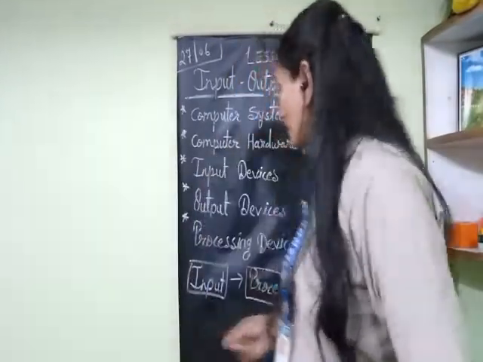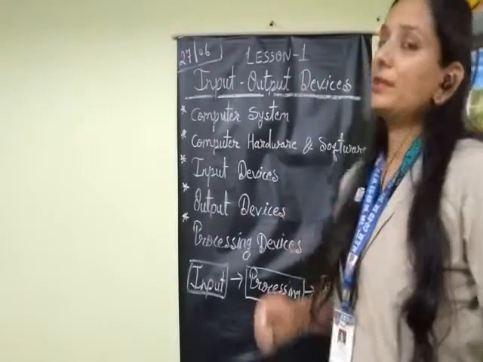All other input devices are also available, and I am explaining them to you. The first is the keyboard. The keyboard is used for entering data and information into the computer. The standard keyboard has 104 keys. How many keys are available on the keyboard? 104 keys.